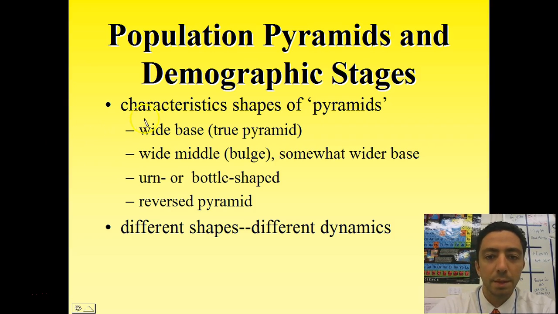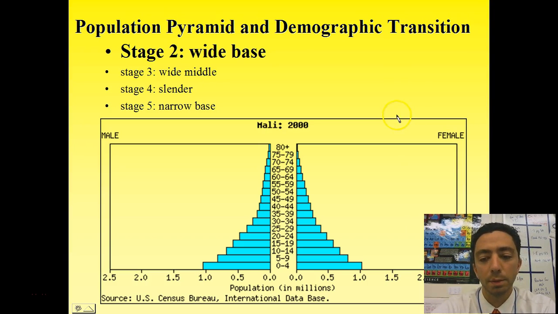And so let's look at some of these population pyramids and how they relate to the demographic transition stage. We're focusing on the shape, so be careful to pay close attention to what the shape looks like. It'll tell you what stage it falls in. Mali is our first one. Mali is one of those LDCs, and you can see we get this very typical pyramid shape, a very smooth transition down with a very wide base. That's a stage 2.